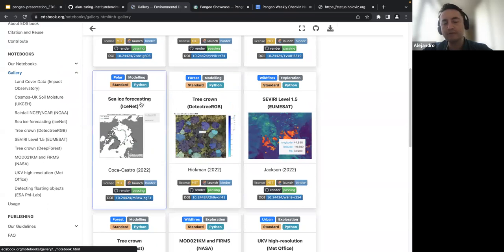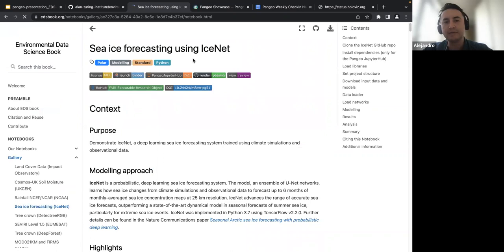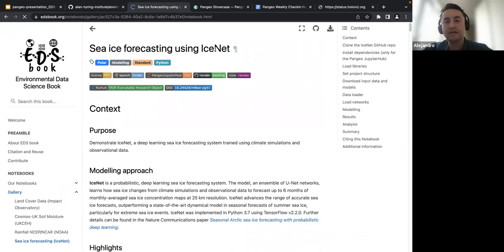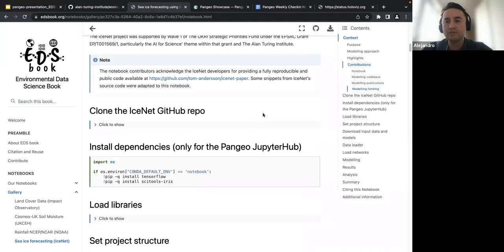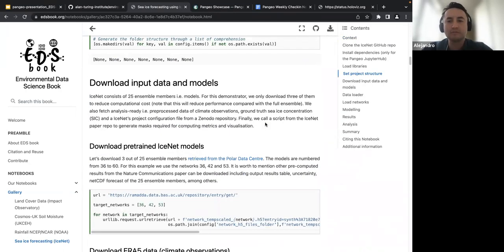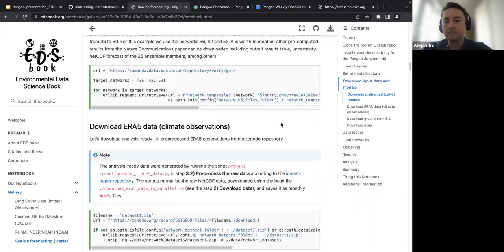One of the notebooks that I would like to highlight is one about sea ice forecasting. And it is very important because IceNet is a very nice project that uses deep learning to do this particular task, but the original source code is not very easy to access. So with this notebook, we demonstrate and facilitate how people can understand the model in a better way. And we achieved that with these notebooks, and we were able to reproduce the results of a Nature Communications paper.